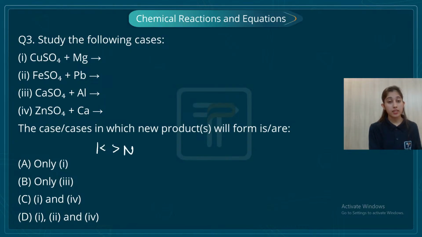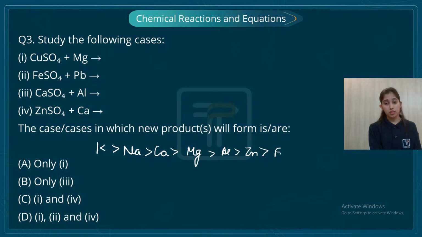Potassium, then sodium, then calcium, then magnesium, then aluminium, then zinc, then iron, then lead, then copper, then silver, right? So according to this, now what we have to decide is which metal is going to